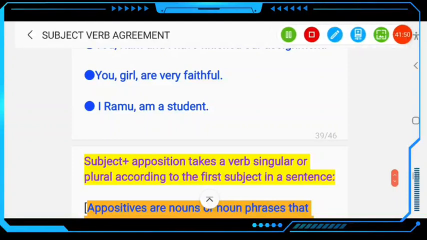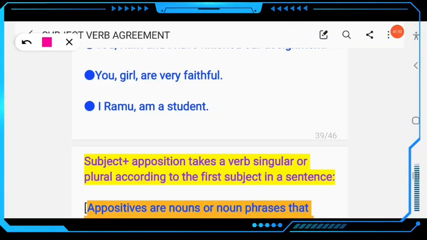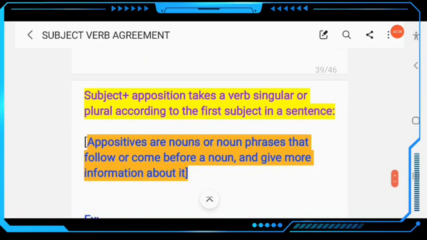Then next example: I, Ramu, am a student. Am is used for I. So Ramu is known as apposition. Apposition: nouns or noun phrases that follow or come before a noun and give more information about it.